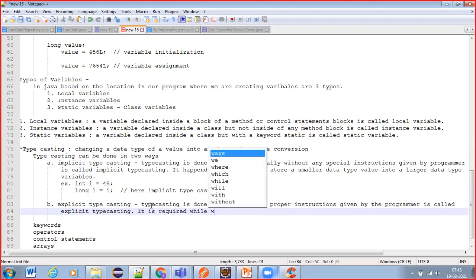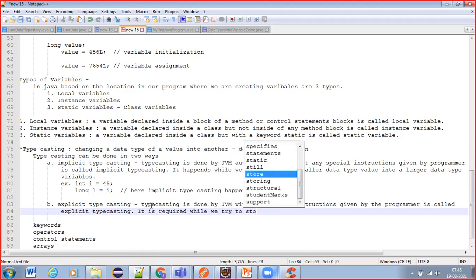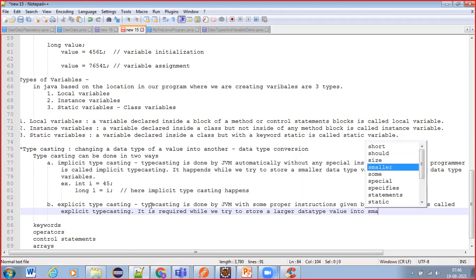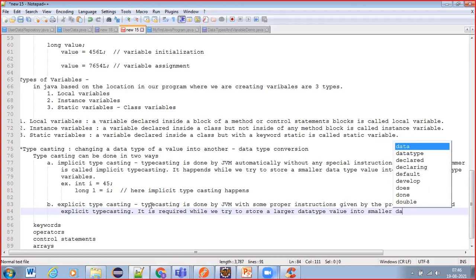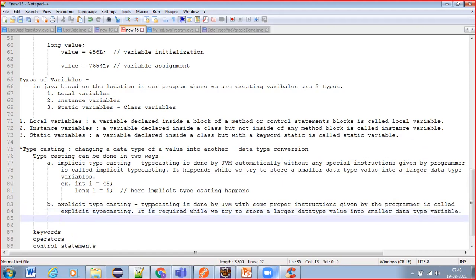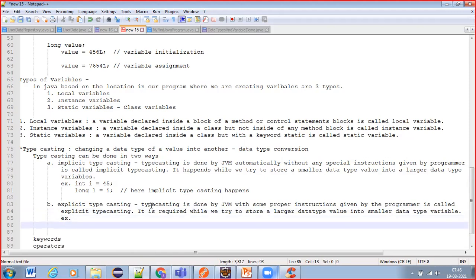while we try to store a larger data type value into a smaller data type variable. So you can think about this example, right?